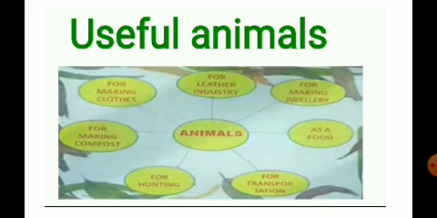And for making clothes, for example, the silk and wool that we get from the silkworm and the sheep are used in making clothes. Next, what we have learnt is making compost. The animal waste like cow dung is converted into compost, and compost makes the soil fertile for the growth of plants, children. So it is used for compost.